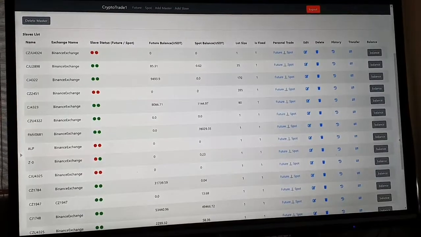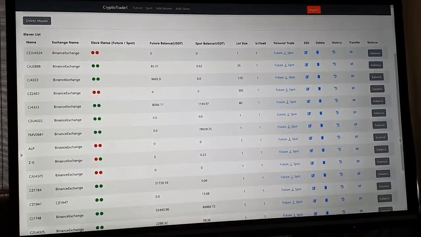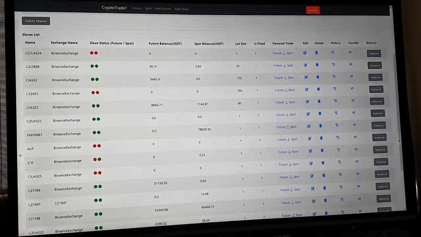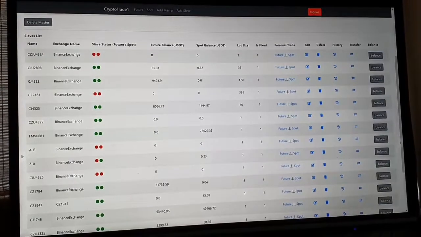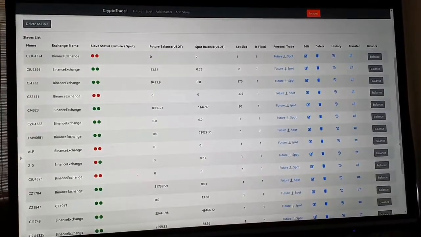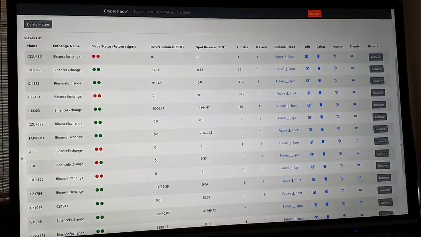Whatever the clients are having, the capital ranges from 5,000, 10,000, 80,000, 90,000, like that, and you can currently see 78,000 on the spot segment from a client. Like that, whenever the opportunity is there, we are going to trade in each and every account.